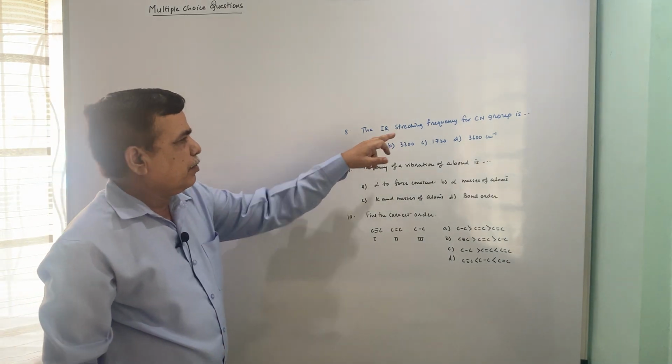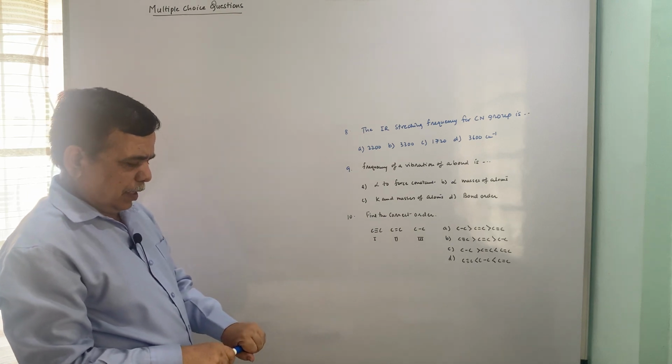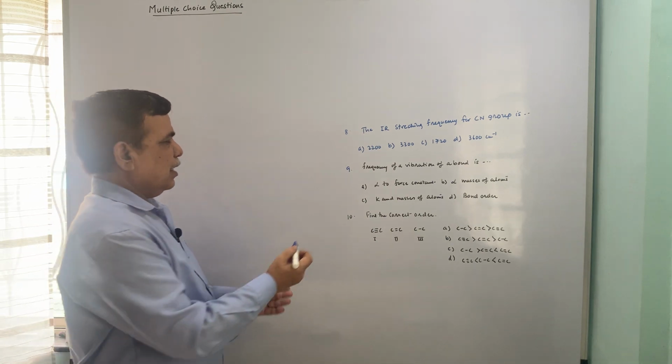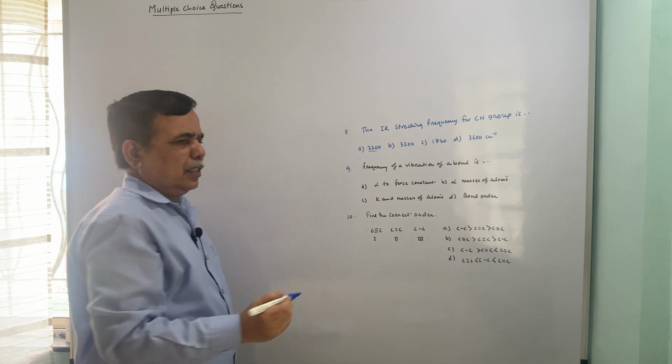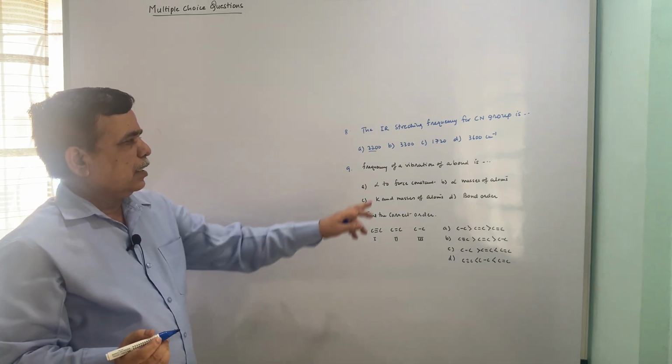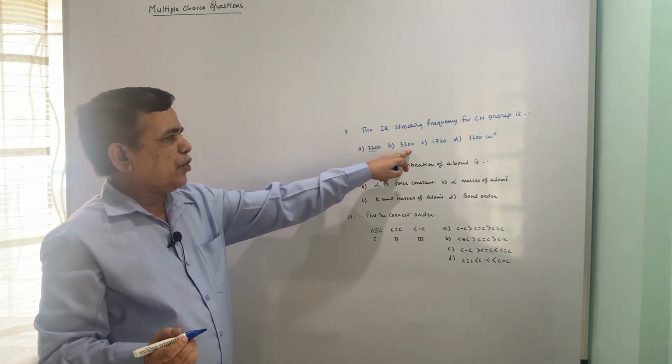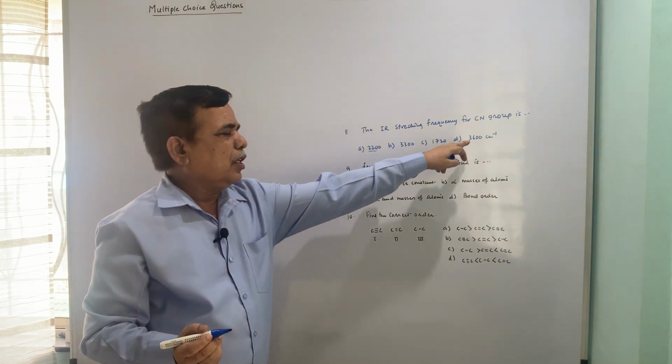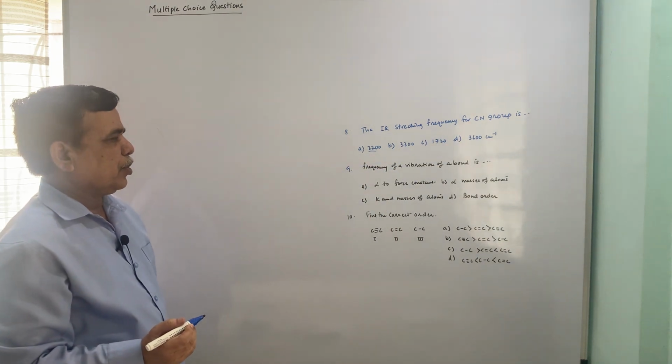The IR stretching frequency for cyanide group is, for nitrile you have to remember that it is in the order of 2200, 3300 will be CH or NH, 1720 will be carbonyl, and this will be definitely OH.